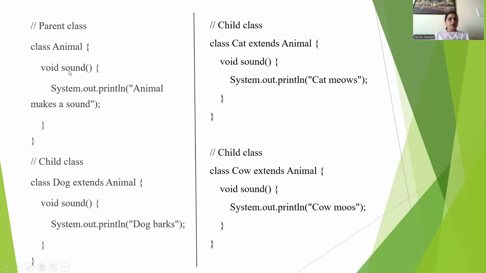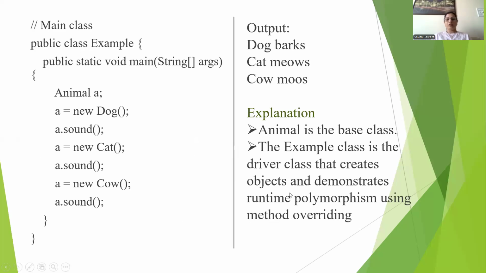The sound method is present in each of the child classes as well as the parent class. Whenever we call the sound method, first it checks which object is created, and the method present in that particular class is called. That is called runtime polymorphism using method overriding.